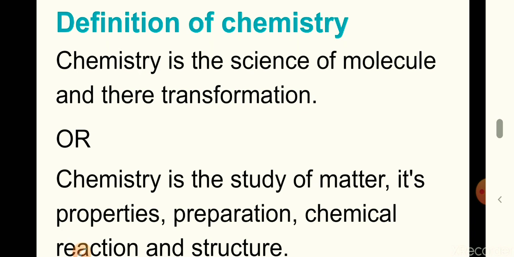Let's take another example to understand this definition. You all know what crude oil is. Crude oil is a dark, sticky liquid that we cannot use as we use petrol or diesel. That's why we first refine that crude oil to use it.